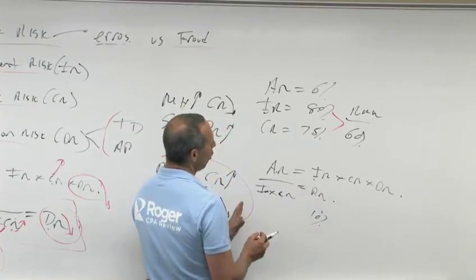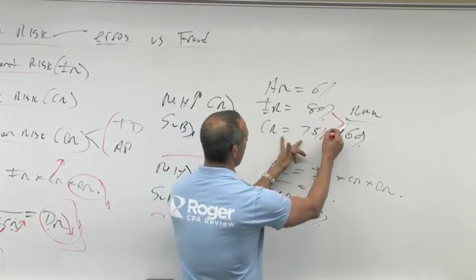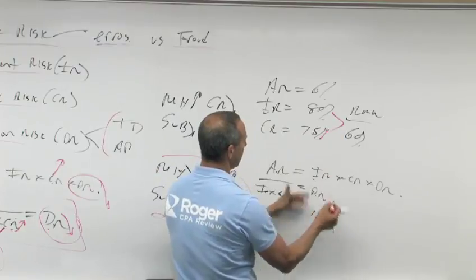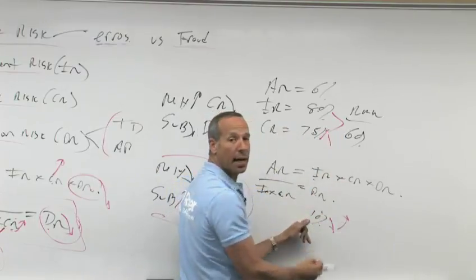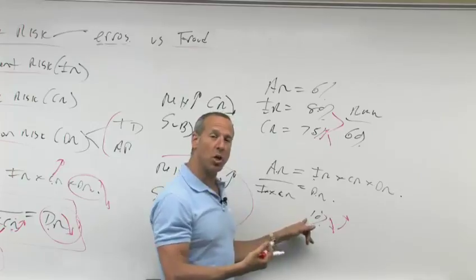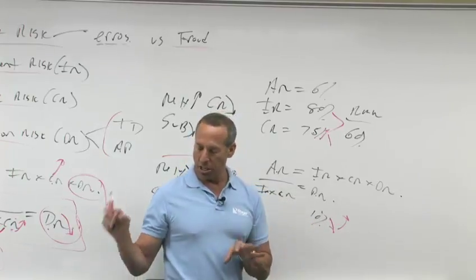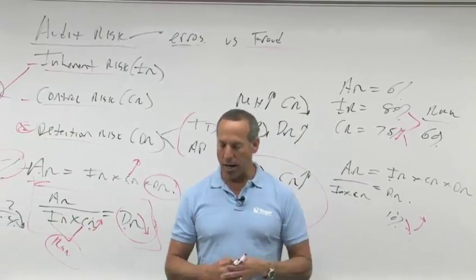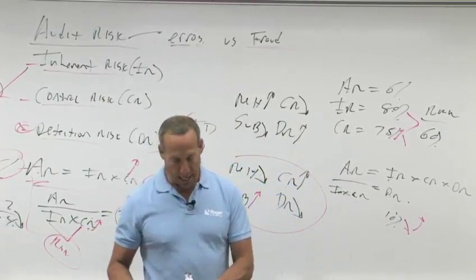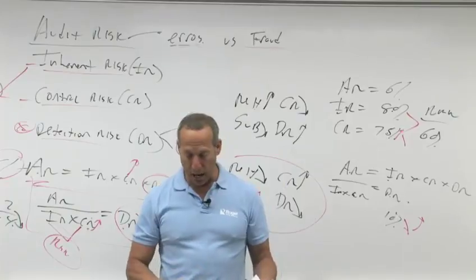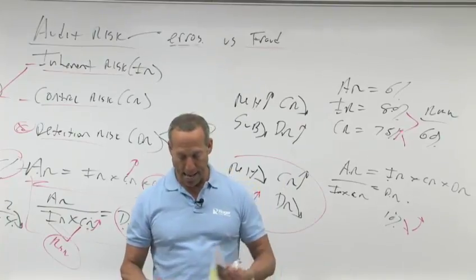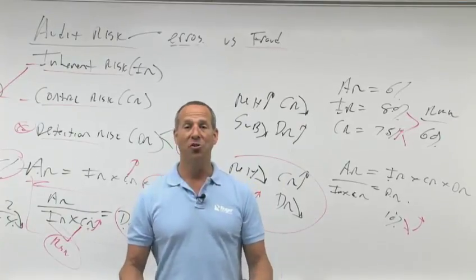So therefore, if this goes up, this goes down, right? We need that to go down. If this goes down, we're willing to let that go up. Why would your detection risk go up or down? That affects how much work you're going to be doing. So you'll see that example in your notes. Again, you can look through it, work through it, and understand it in order to see how all of those things are interrelated and how all of these things tie together.